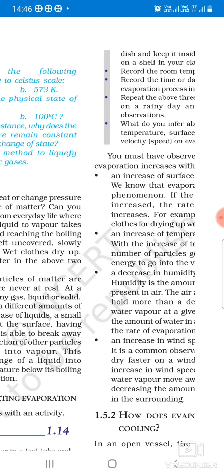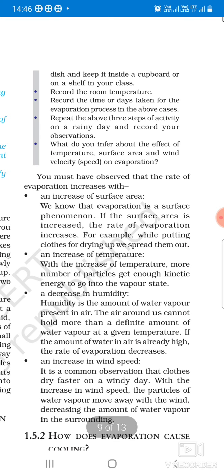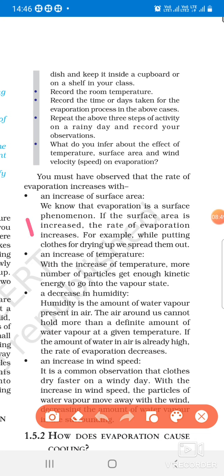These are very important points, you have to note them down. What are the factors, how can the rate of evaporation be increased? Evaporation is a surface phenomenon. If the surface area is more, the rate of evaporation will be fast, and if the surface area is less, the rate of evaporation will be less.